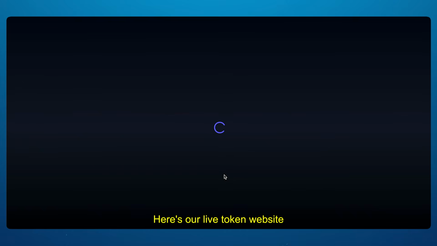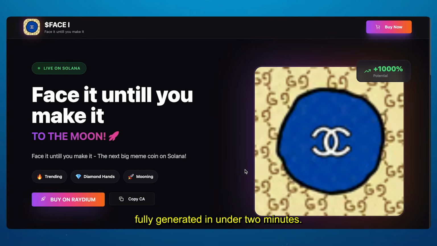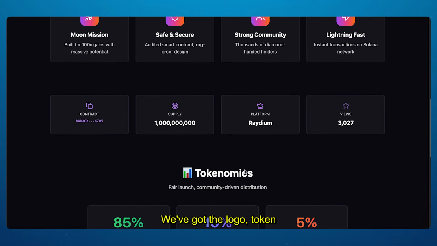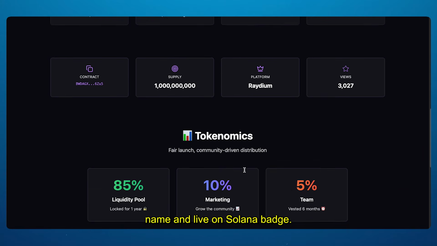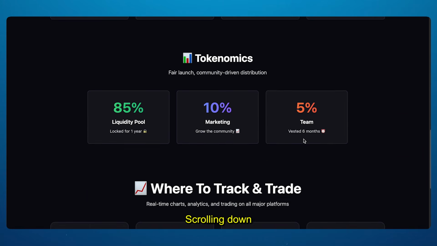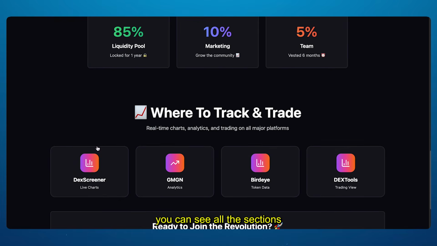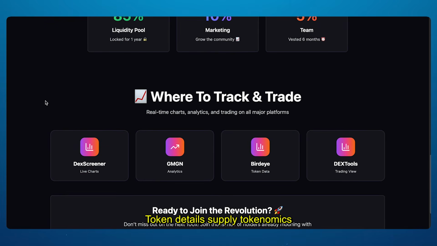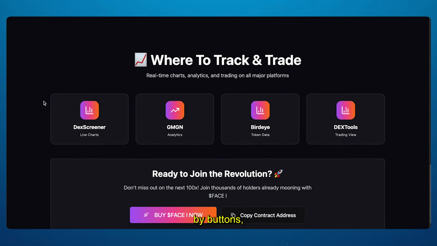Let's check it out. Here's our live token website, fully generated in under 2 minutes. We've got the logo, token name, and Live on Solana badge. Scrolling down, you can see all the sections already filled. Token details, supply, tokenomics, buy buttons, even real-time chart tracking links for DEX Screener, GMGN, Bird Eye, and DEX tools. It looks completely professional and instantly ready to share.